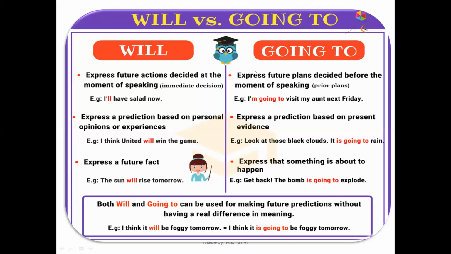Now this will and going to can both be used for making future predictions without having a real difference in meaning. Means you can make use of both for making future predictions. So it will not be wrong if you're making use of will or going to. For example, I think it will be foggy tomorrow, or I think it is going to be foggy tomorrow. It is a future prediction, right? I'm not sure it will happen, but it is a future prediction that I have made.